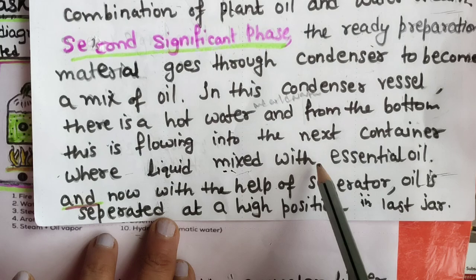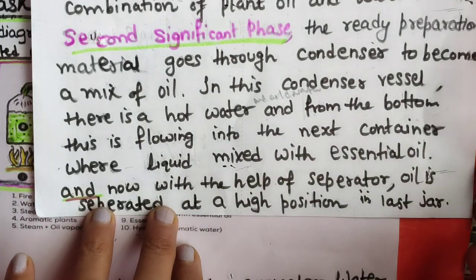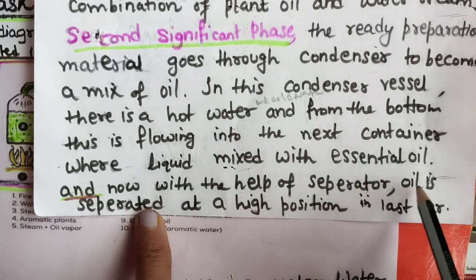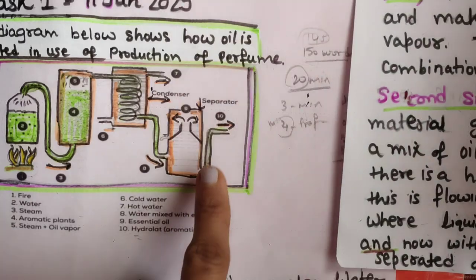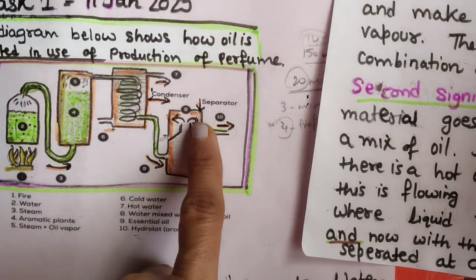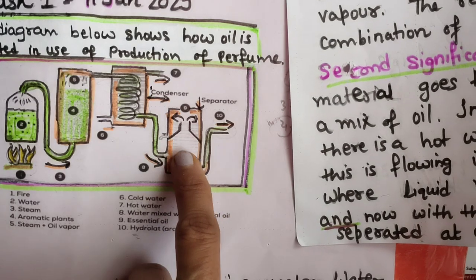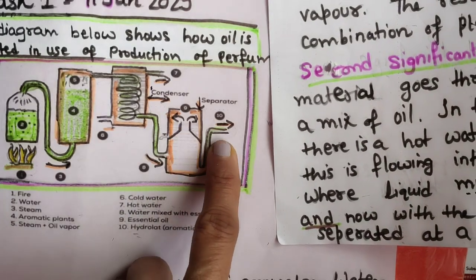In the next container the liquid is mixed with essential oil. Now with the help of a separator, oil is separated at a high position in the last jar. See this, from here and this, from the last jar.